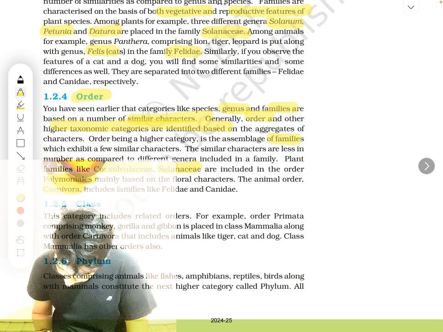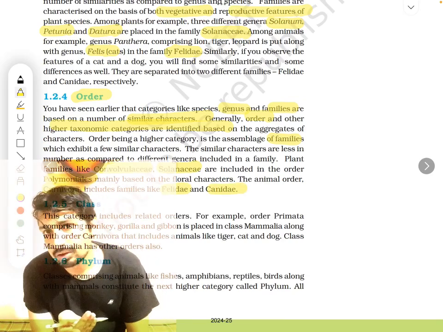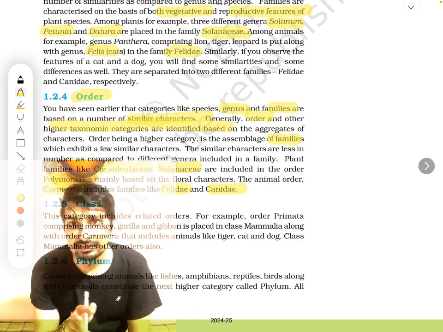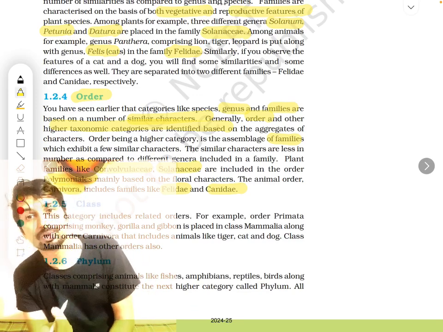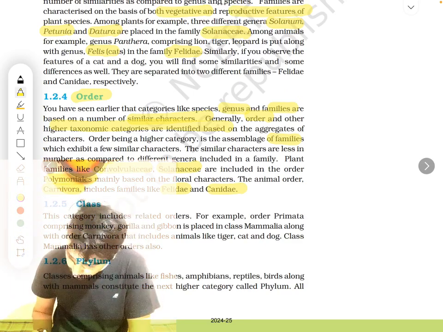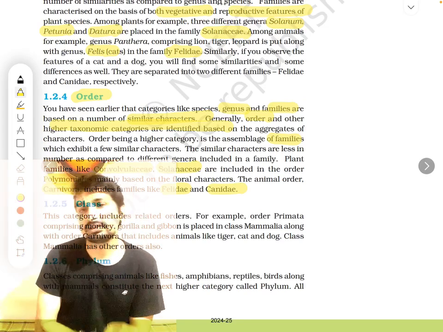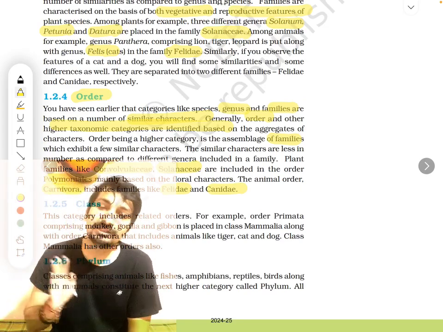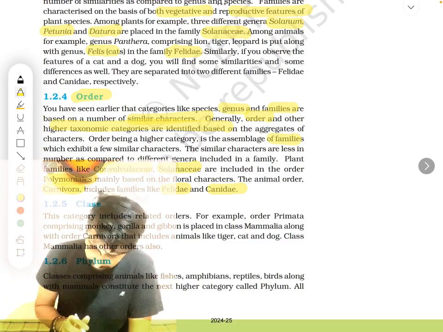While the animal order Carnivora includes Felidae and Canidae. Canidae is for dog. Dogs and cats both are put in the same order, that is Carnivora, because both are carnivorous animals, right? So they are put in Carnivora. While Convolvulaceae and Solanaceae are put in the order Polymoniales because they are that type of plants. You will learn all this in detail in the next chapters. For now you just remember this, what has what in it.